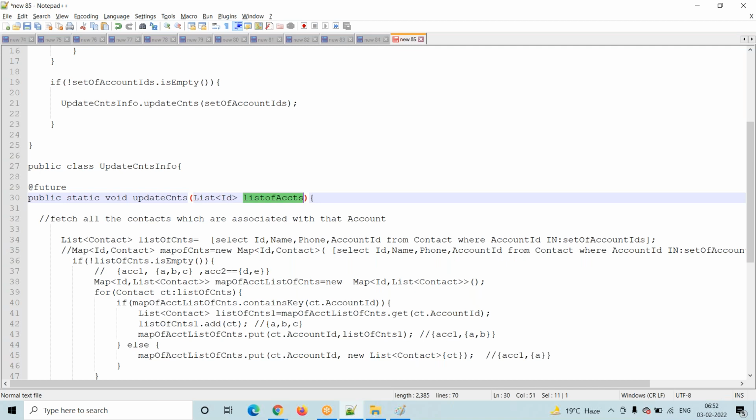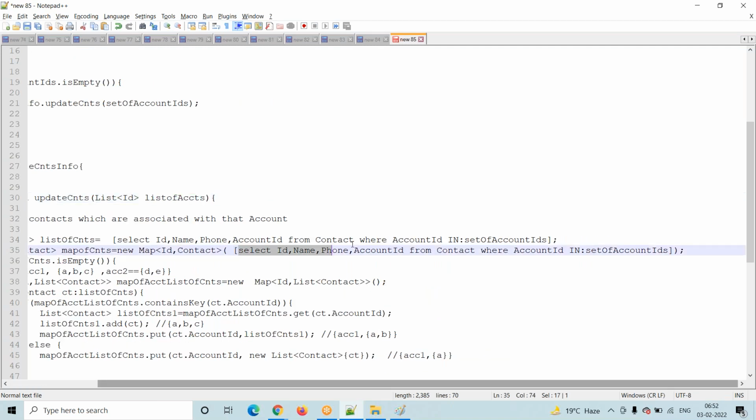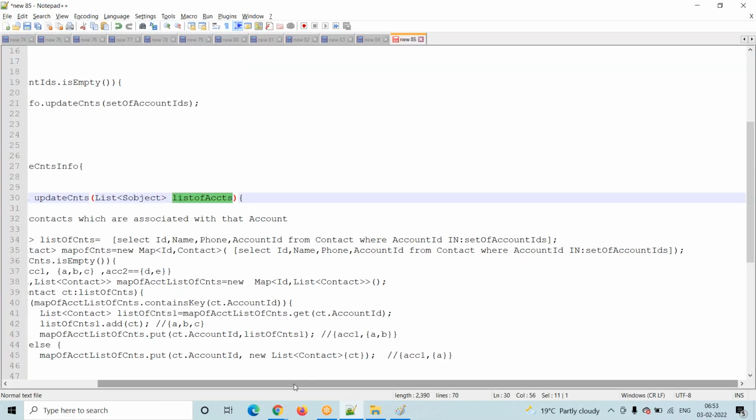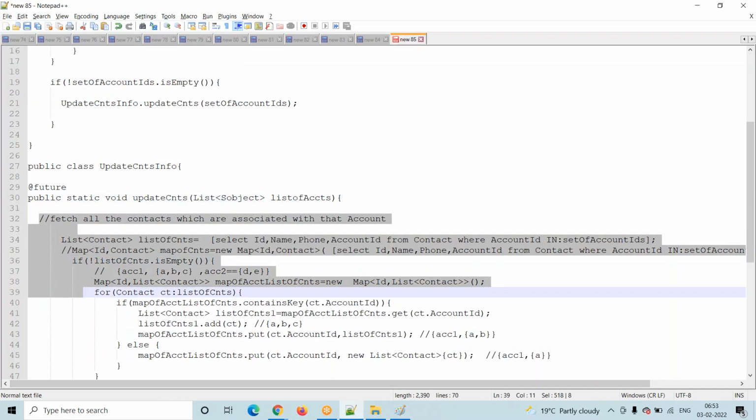See here, we are passing an ID, right? Whenever we query, it will give the latest data. Suppose here I pass the sObject, then what happens? For this transaction, the name is equal to test, so it will give the test only. Suppose this transaction completes, and then I go and update this name again. So that's why we pass IDs here and we will get the latest data. The remaining code is the same.